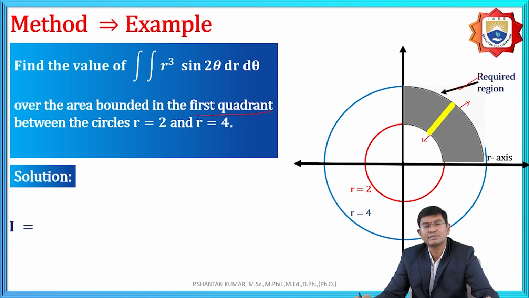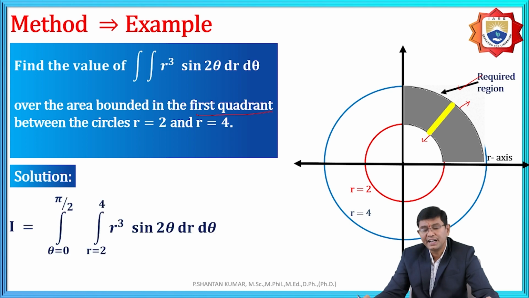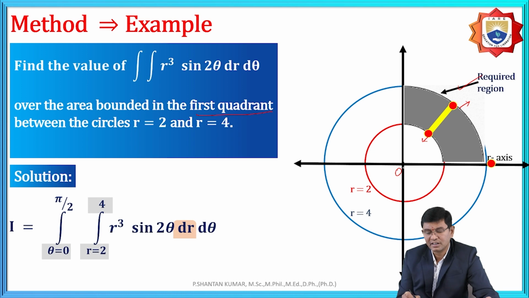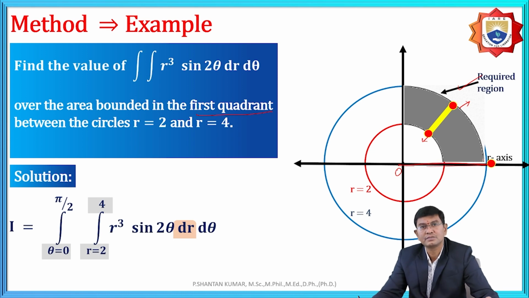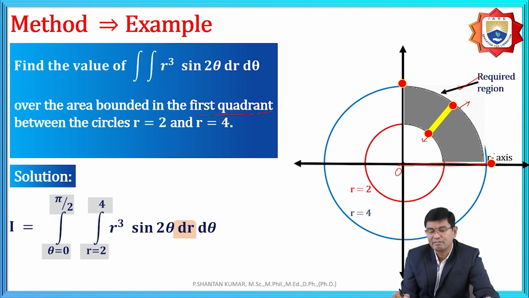And θ is nothing but the angle covering the bounded region in the first quadrant, that means 0 to π/2, because that is the first quadrant. The upper limit is π/2, so the angle covered is up to π/2 only.